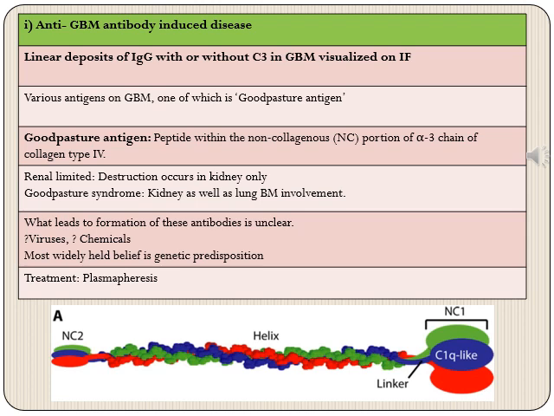It is unclear. Various etiological agents have been purported, maybe viruses or chemicals, but the most widely held belief is a genetic predisposition towards development of antibodies against this particular self-antigen. Treatment is plasmapheresis, where the antibodies acting against self-antigens are filtered out.